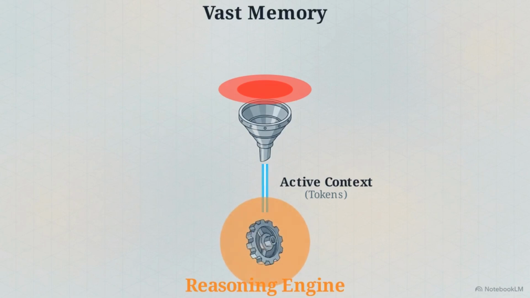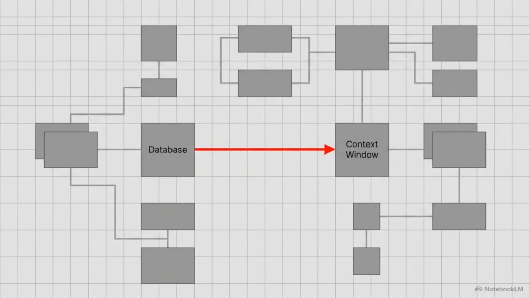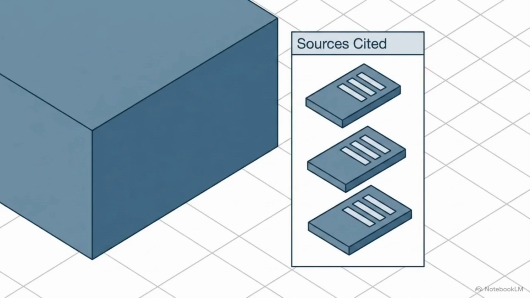It cannot reason over data that is trapped in the database. The information must be pulled into the active prompt window first. Because of this, the quality of an agent's reasoning is strictly bound to its retrieval mechanisms. An AI can only think intelligently about what its memory system successfully surfaces.